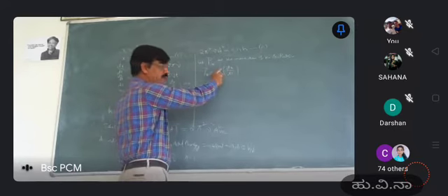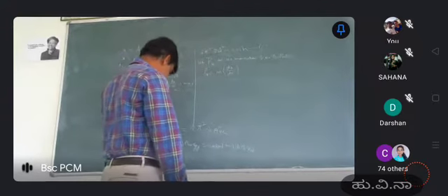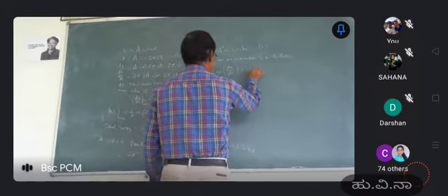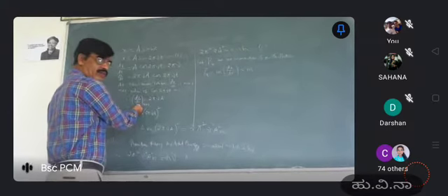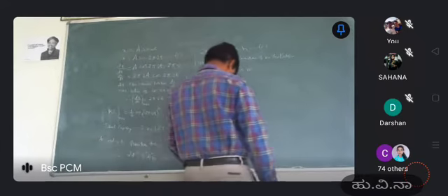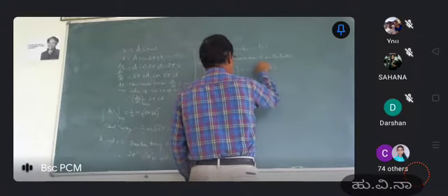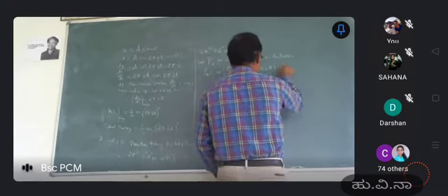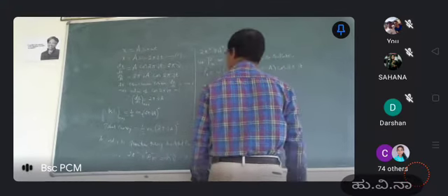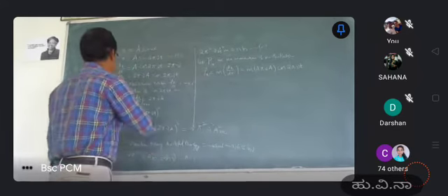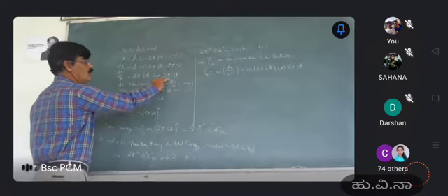Here v is dx by dt. That's why Px is equal to m into dx by dt. The value of dx by dt is already known, we will substitute it. So m into 2 pi mu a cos 2 pi mu t. So this is given by dx by dt. Okay, dx by dt value is there. So it is 2 pi mu a and cos 2 pi mu t.